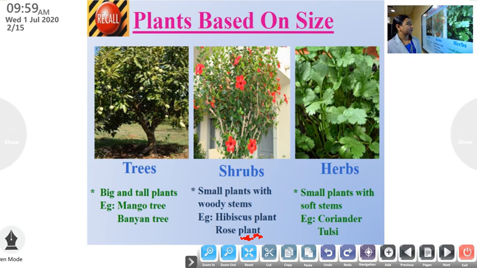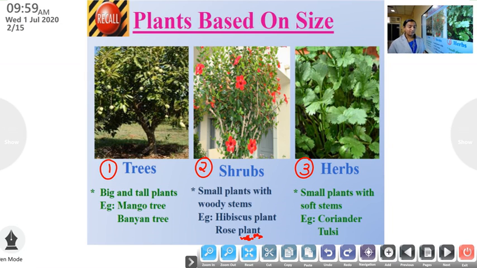First, plants based on size. Based on size, plants can be classified as trees, shrubs, and herbs.